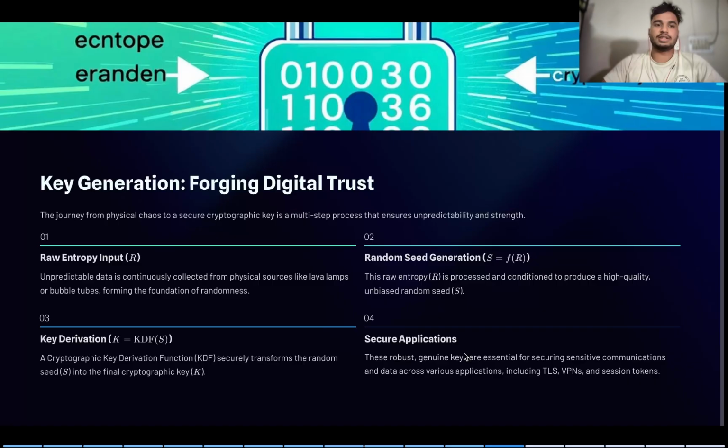How to generate a key and also keep that key so trustable. For that we have to know about some things. First is raw entropy input. Raw entropy input is nothing but raw data collected from a lava lamp or a bubble tube that can be converted into a key that is so random.